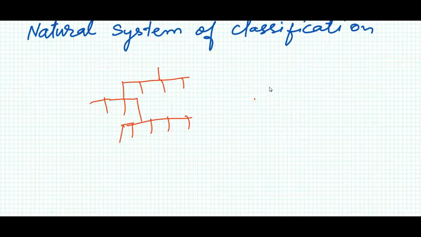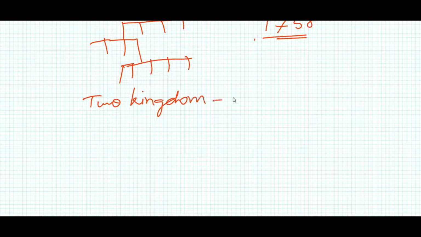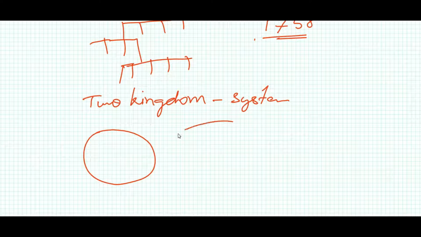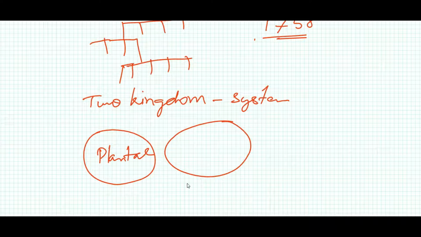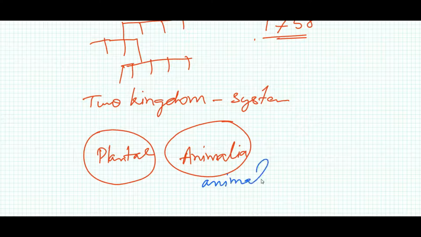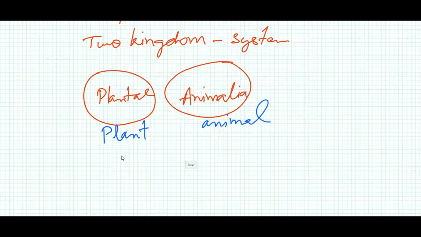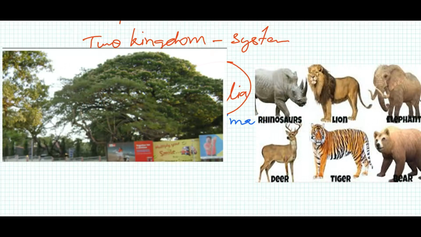One scientist, Carl Linnaeus, in 1758, gave a very general classification known as the two kingdom system. So what were the two kingdoms? He named one Plantae and another Animalia. Generally we say animal and plant. So there are two kingdoms, which is the major division: one is plant and another is animal.